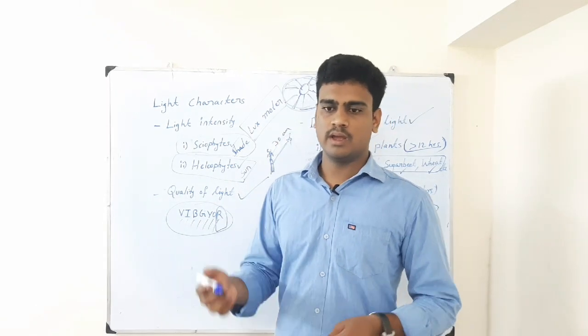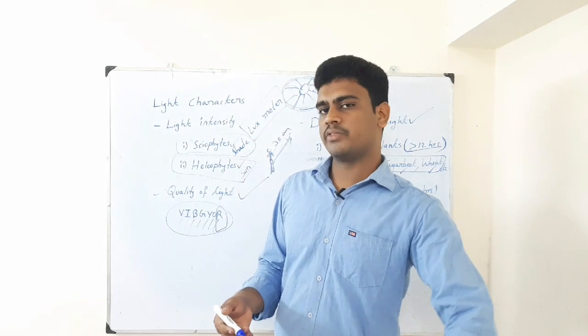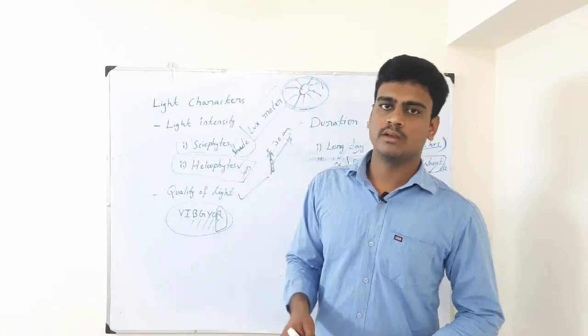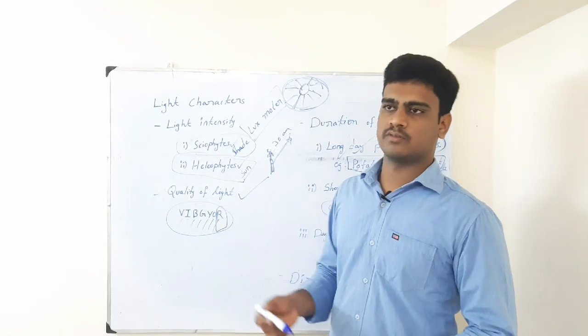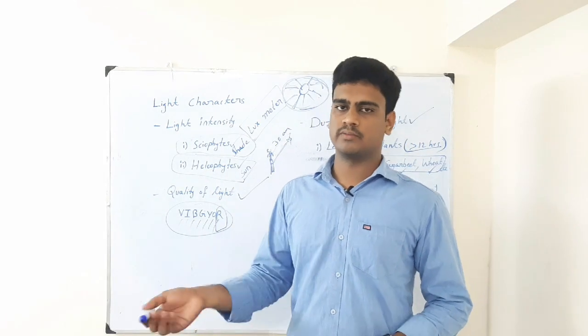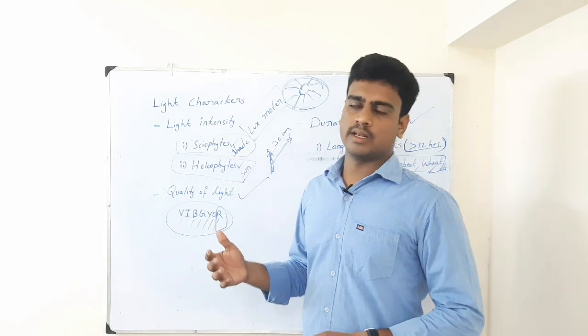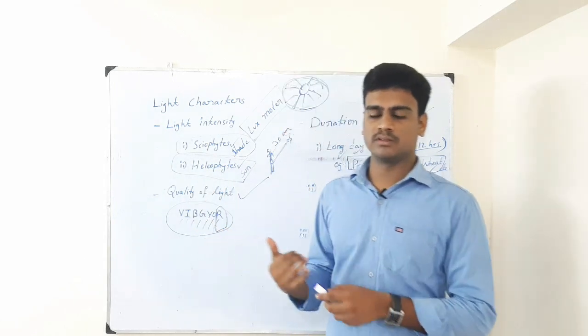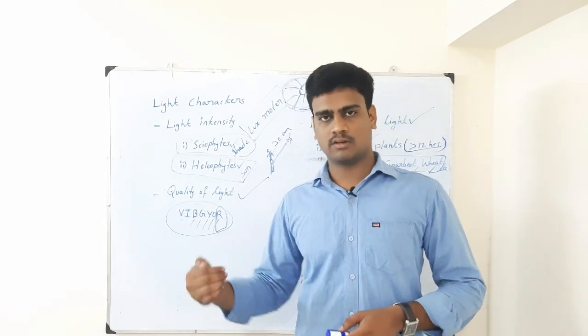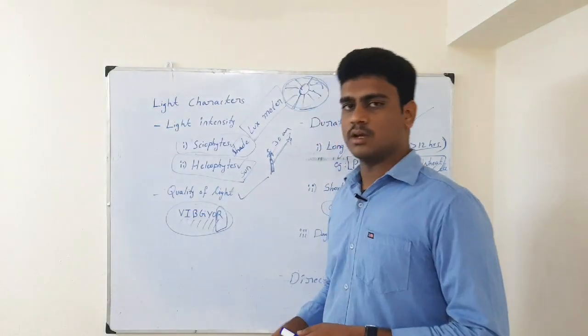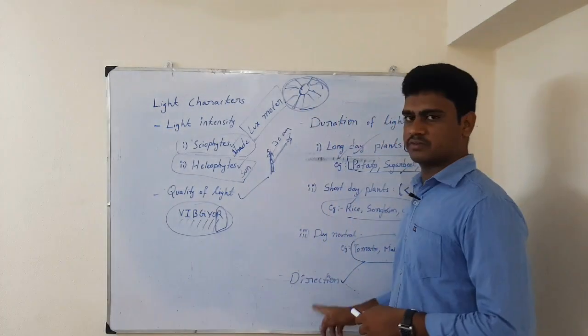At half height on the ridge's northern side, we have to sow the maize seed or sorghum seed, whatever the crop may be. Accordingly we have to choose. If the angle of solar radiation is coming from the southern side, you have to place the seed on the southern side of the ridge. So the direction of the sunlight is very important.